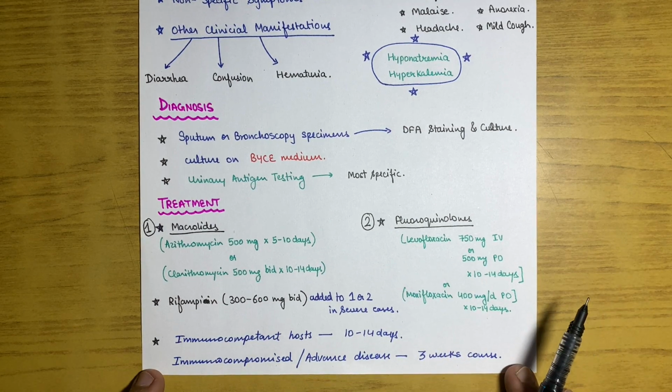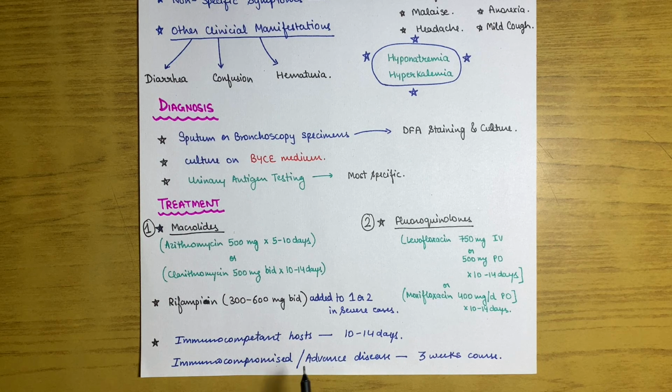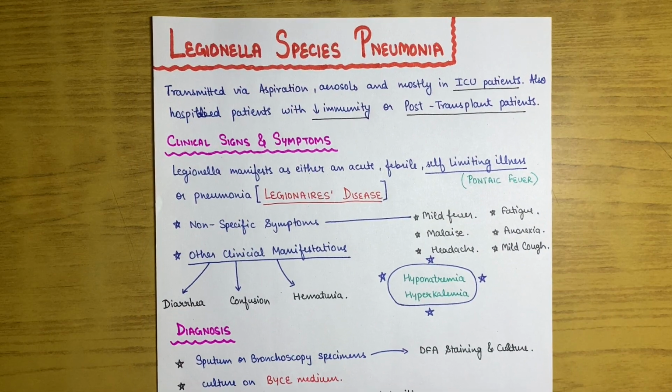In the case of an immunocompetent host, for example a patient with good immunity, the treatment should be for 10 to 14 days. And in immunocompromised or advanced disease cases, there should be a 3-week course of this treatment regimen. So this is about Legionella species.